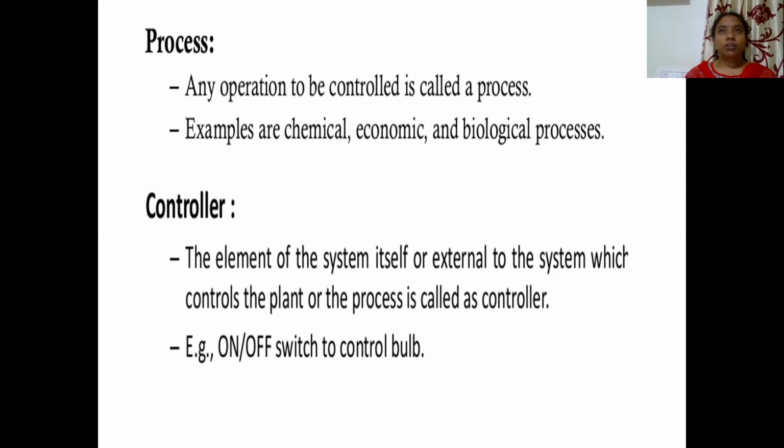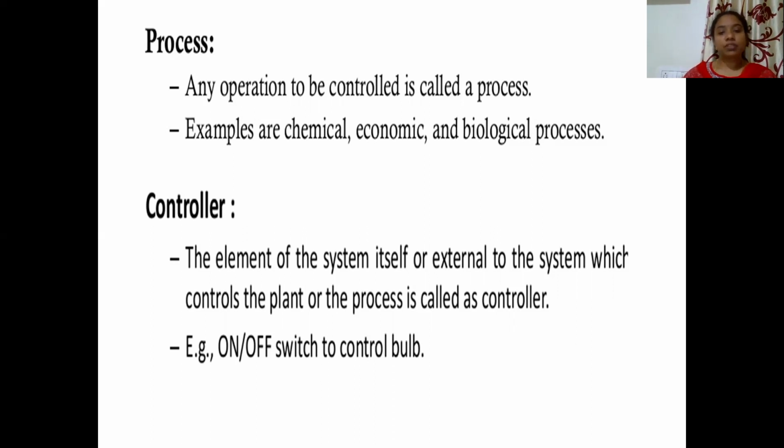Next one is a controller. In order to control the plant, we should have some controller, isn't it? As I said before, the brain acts as a controller to activate all our actions. So we can call the brain the controller. Similarly here, in order to control the plant, a controller is required.